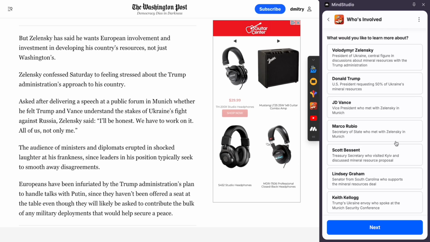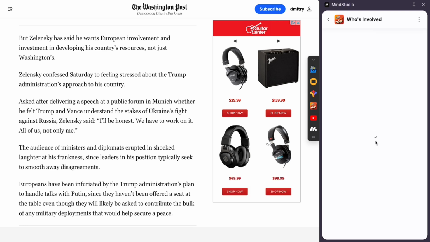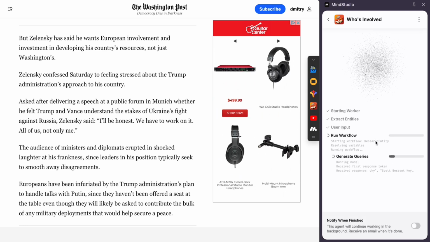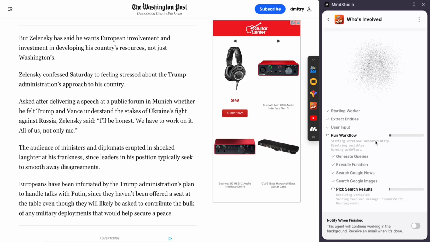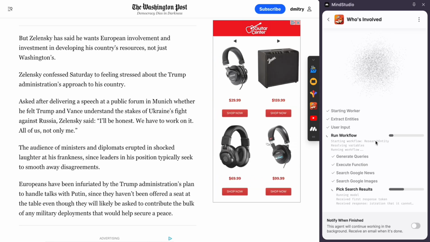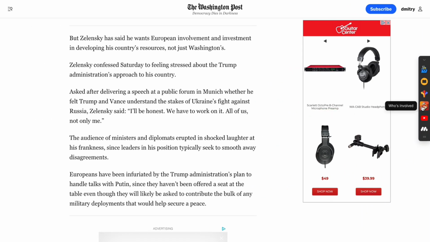And if I want to do deeper research on any of these people, like Scott Bessent, I don't know much about him, I can just click this button and it'll kick off this really sophisticated AI agent that's going to go out and search Google with custom search queries that it creates, and it'll find all of the authoritative sources for information on this person. It's going to compile this really sophisticated report. We actually don't have to wait for it. We can just leave, or if we want, we can toggle this and it'll send me an email when it's done. Again, I just click the button and it did all of that.